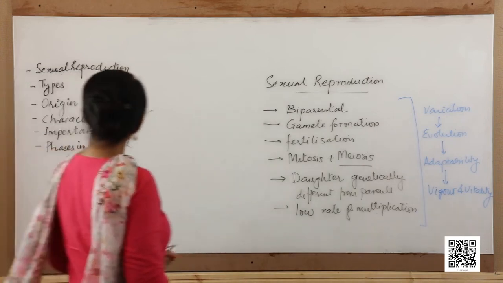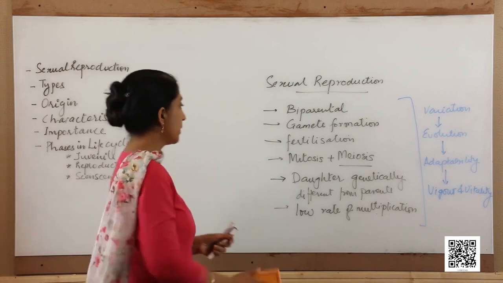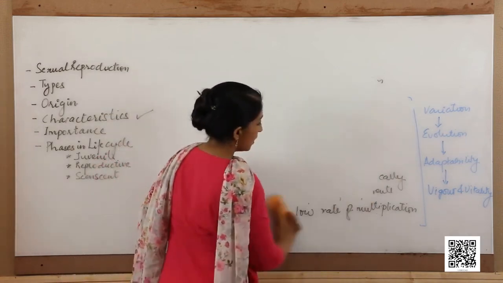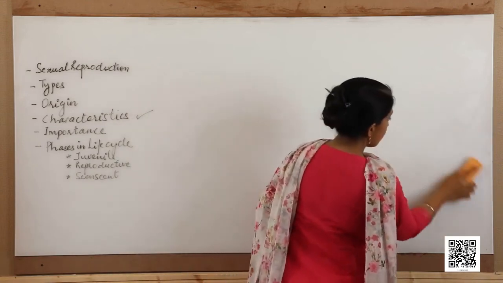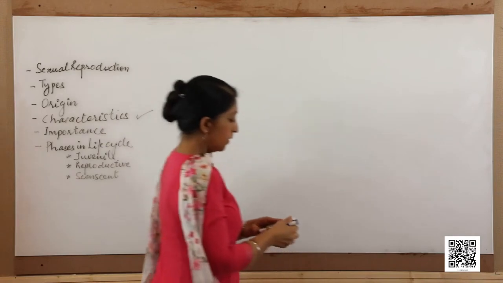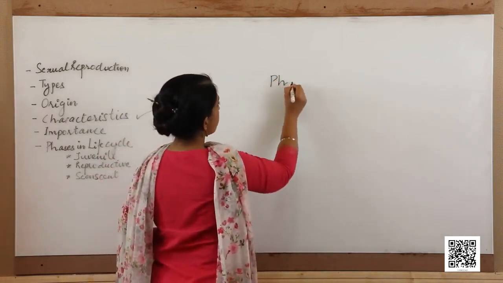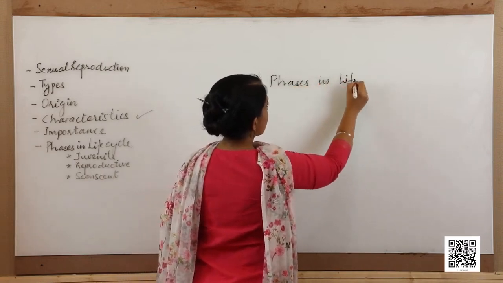After this, we come to the phases of life cycle. The life cycle of any individual consists of basically 3 phases. The phases are as follows. Phases in life cycle.